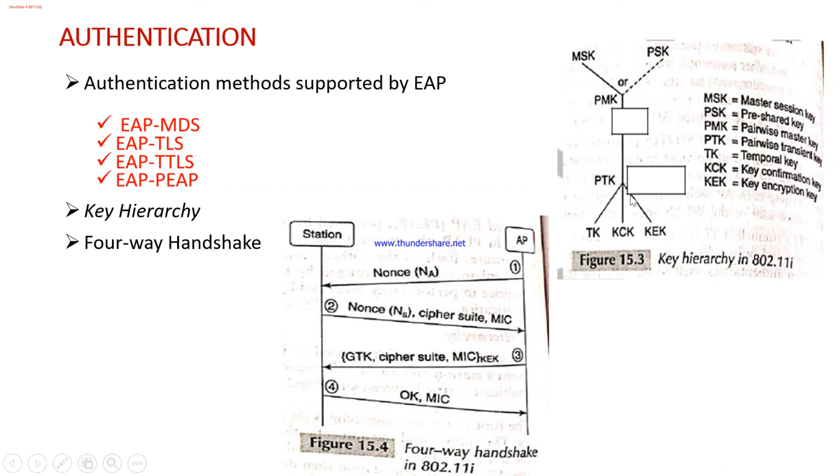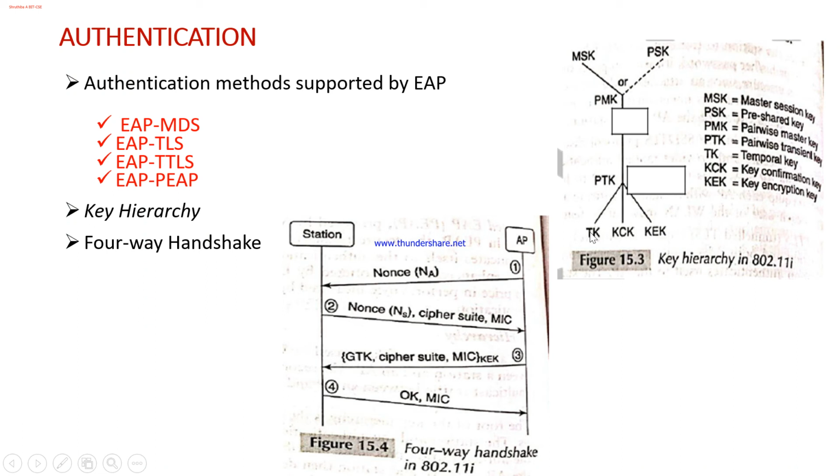This transient key that we have is a 384-bit key. From this 384-bit key we are extracting three keys: the temporal key, the key confirmation key, and the key encryption key. So we have three here: one is the temporal key, then the key confirmation key, and the key encryption key.